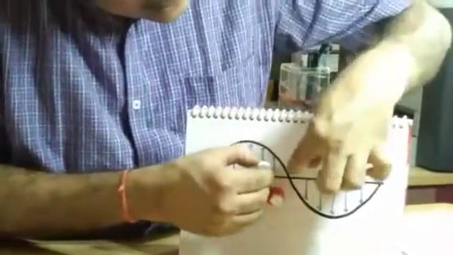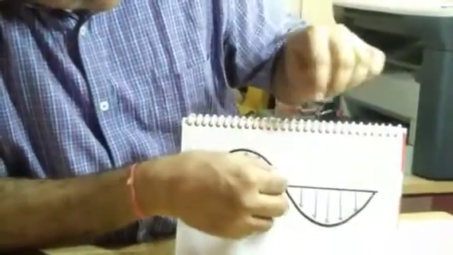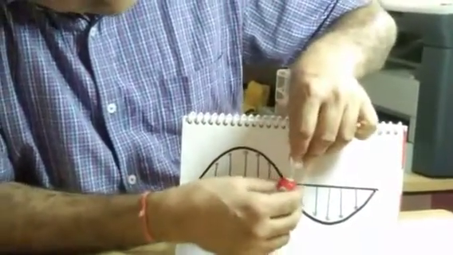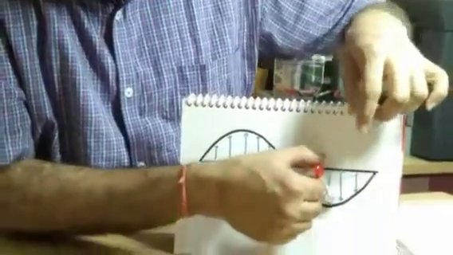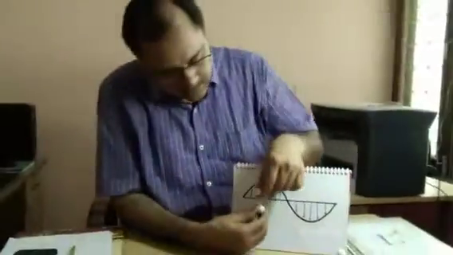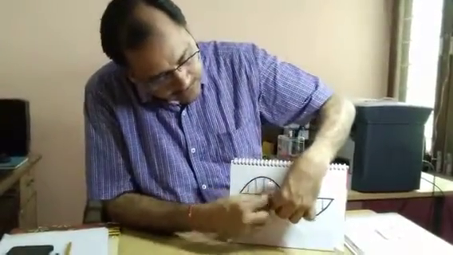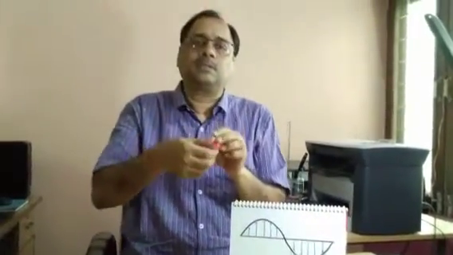Then this reverses. So the positive end goes in the other direction again; for a half cycle it rotates half, and for a complete cycle it makes a complete rotation.